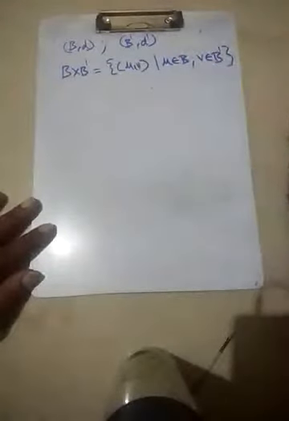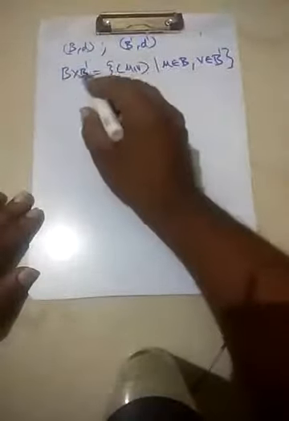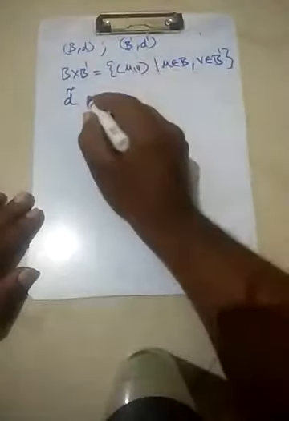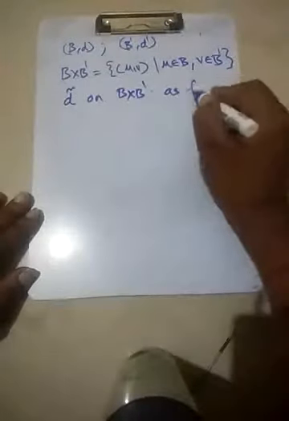Consider the Cartesian product B cross B dash, which is the collection of the points U comma V such that U belongs to B and V belongs to B dash. What can be said is that we'll put a metric structure on this. Let's say D tilde on B cross B dash as follows.